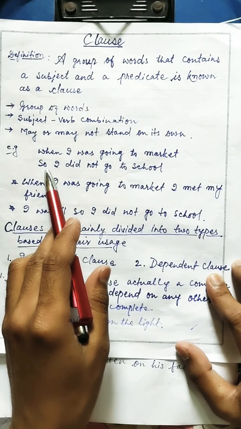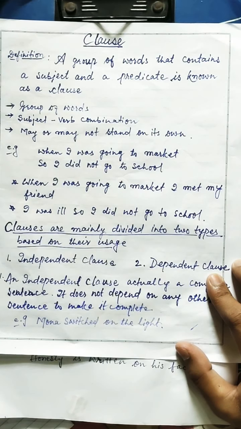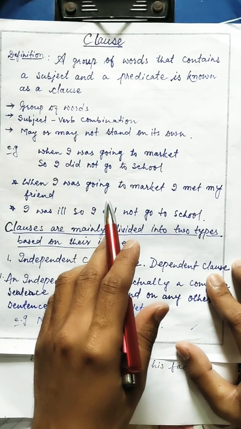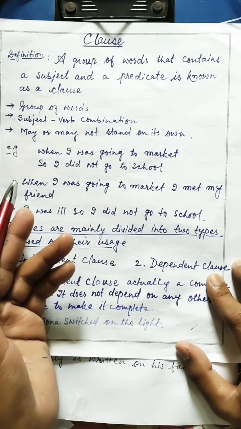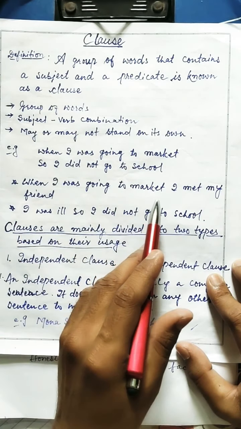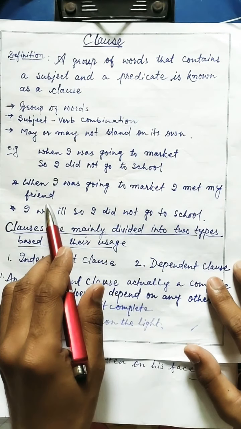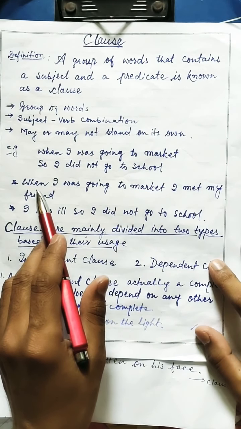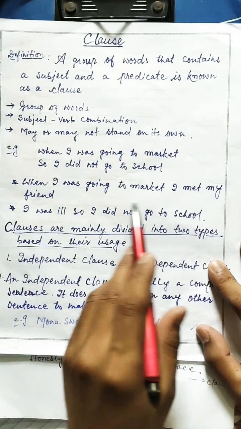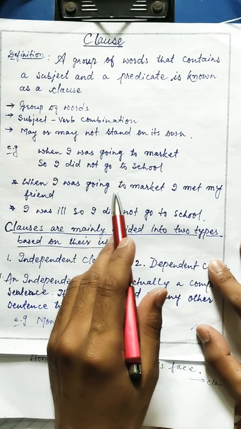Now let's see the other example. So I did not go to school. This group of words also has a subject and a verb, and it is also a meaningful group, but it lacks entire sense. So I did not go to school. Then what happened before that? So, when I was going to market, I met my friend. So when we add something after this, it makes our sense clear.